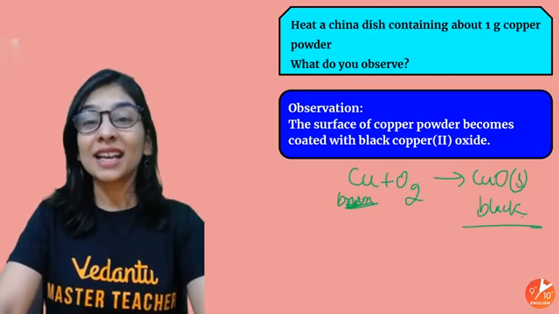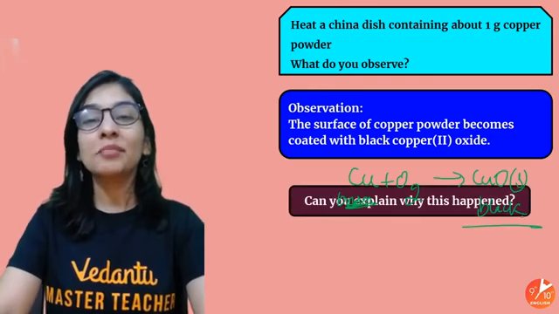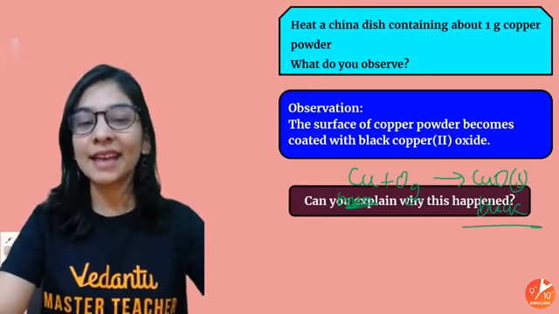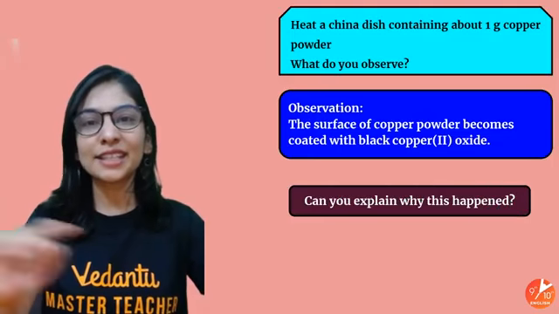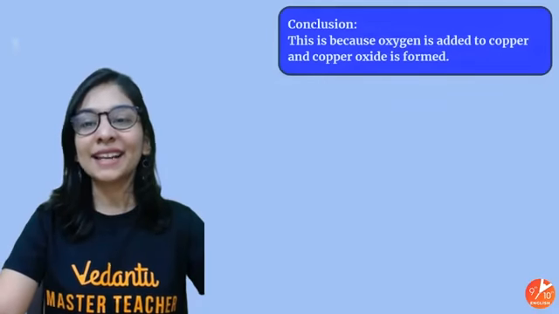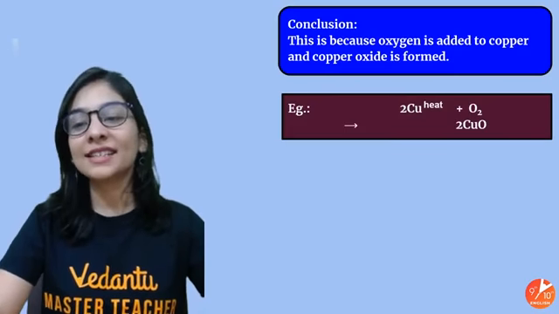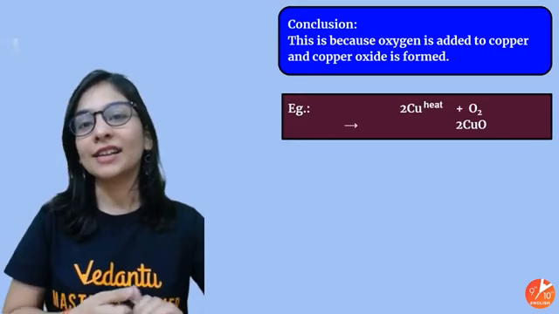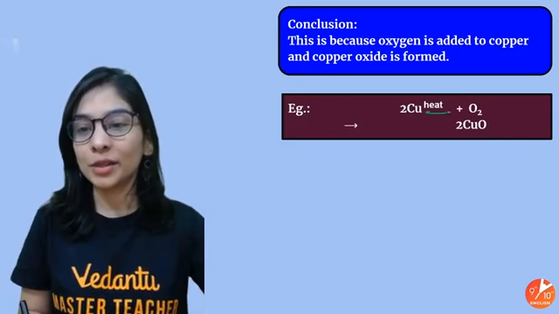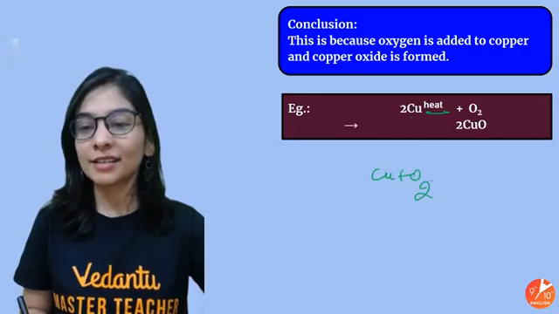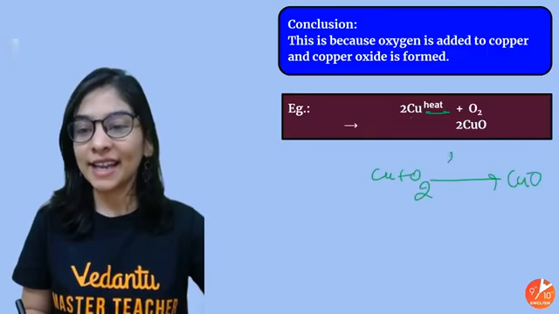My copper is taking oxygen and making copper oxide. Can you explain why this has happened? Why exactly this happened? Because oxygen is added, and if oxygen is added to a substance, that is called oxidation in very simple words. Copper with oxygen giving you copper oxide.